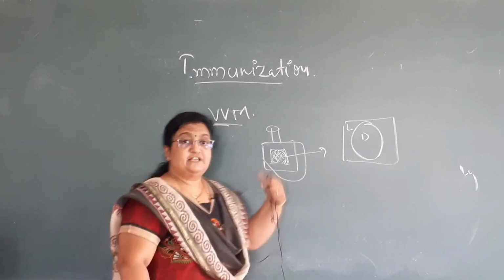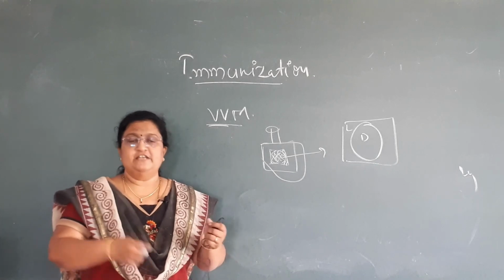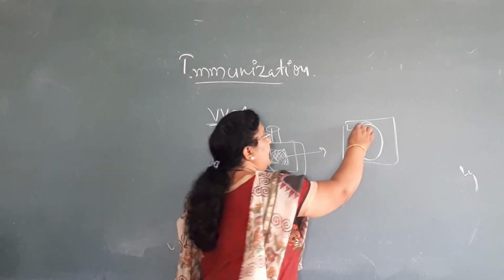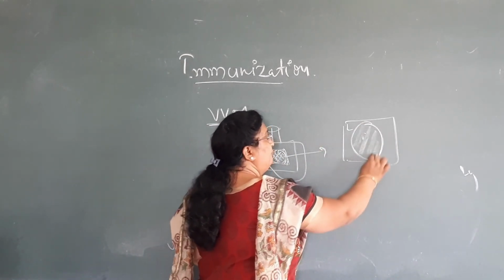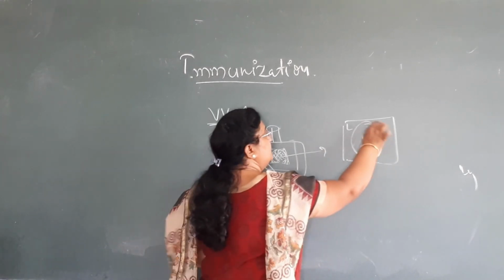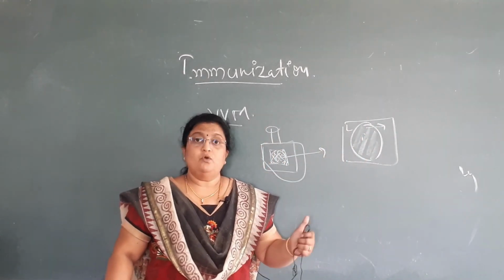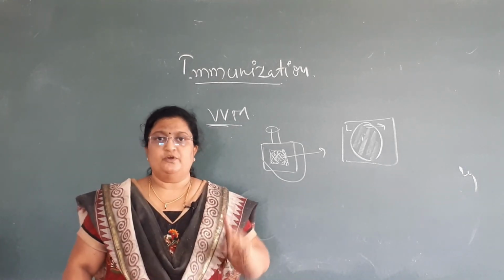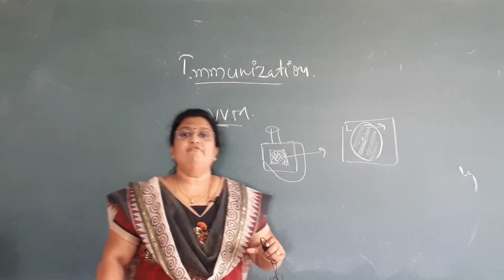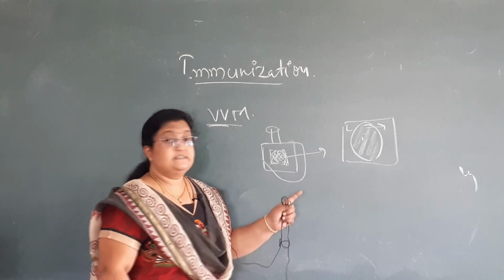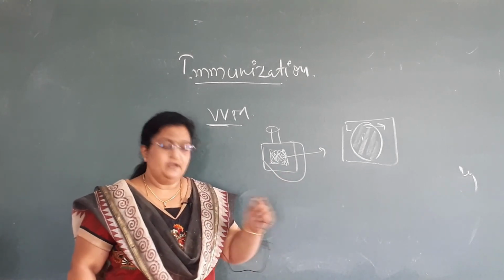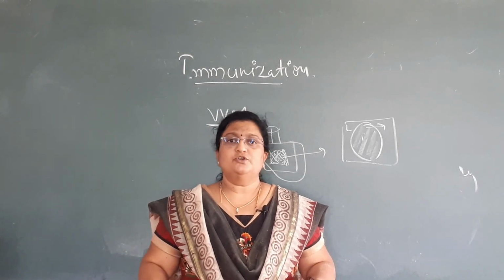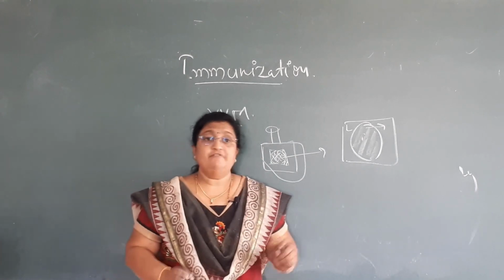When it is exposed to heat, or when the vial is repeatedly taken out for giving polio vaccine, gradually this dark color fades away and turns into the same color as the box outside. When both the colors are the same, it indicates the vaccine has lost its potency. Even though there are lots of doses in the vial, it is necessary to discard it. Don't think, oh, there are still many doses, we should not waste. No question of saving there. It is a question of the life of children.